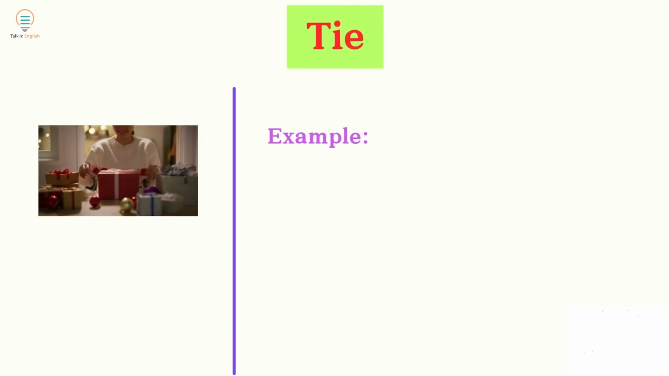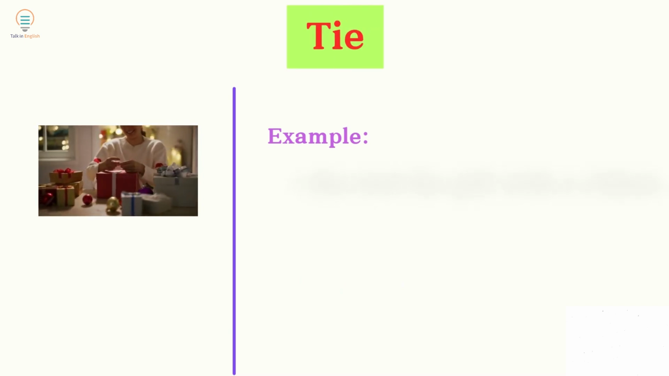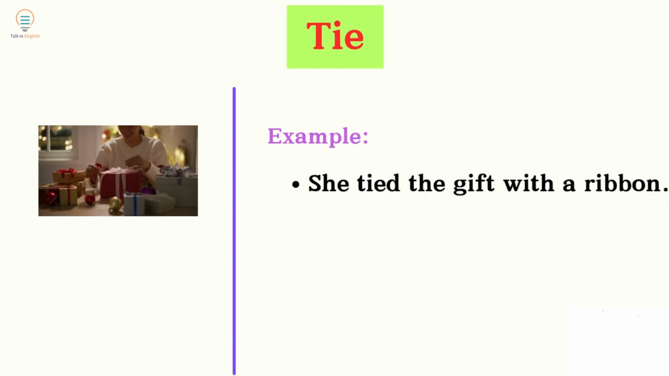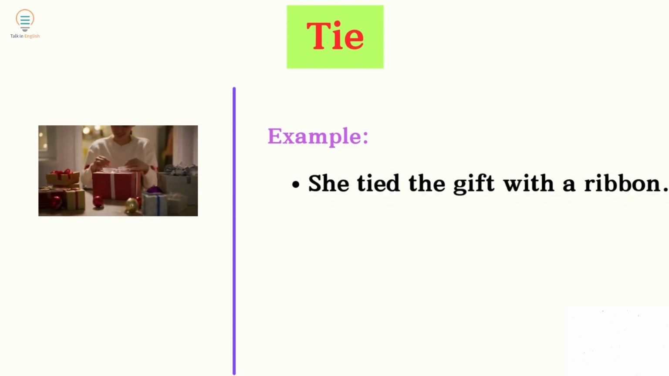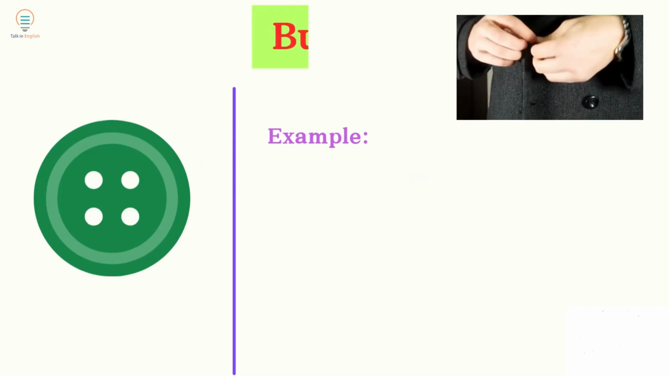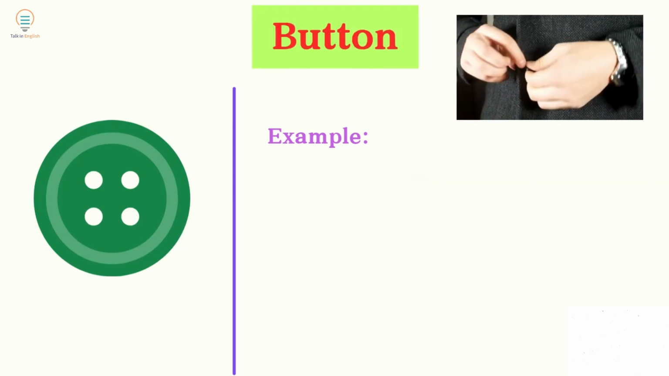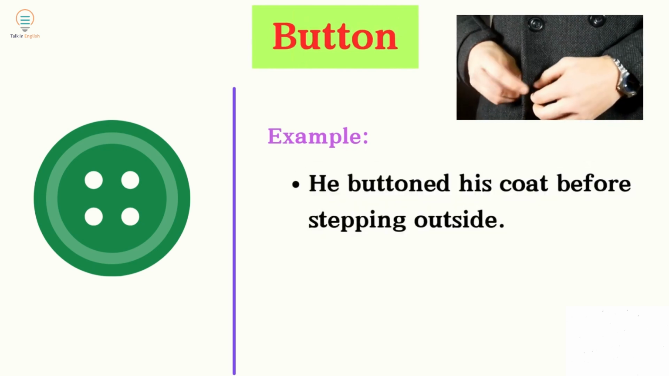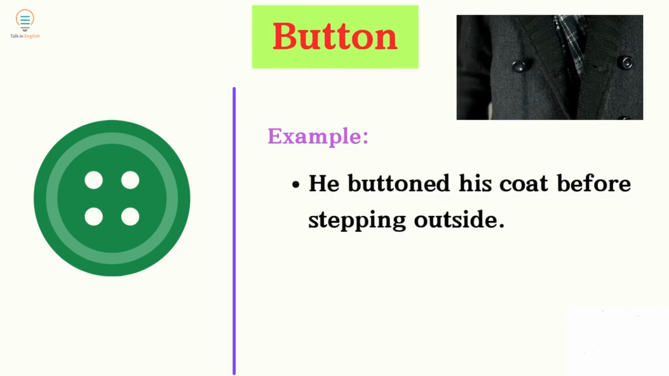Tie. Example: she tied the gift with a ribbon. Button. Example: he buttoned his coat before stepping outside.